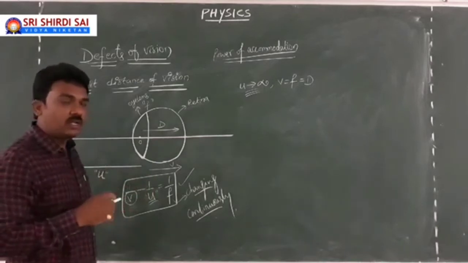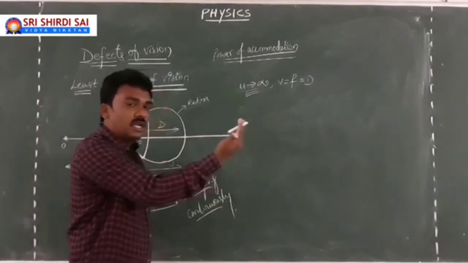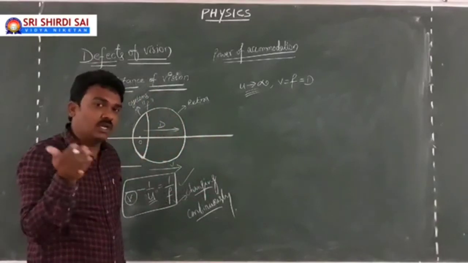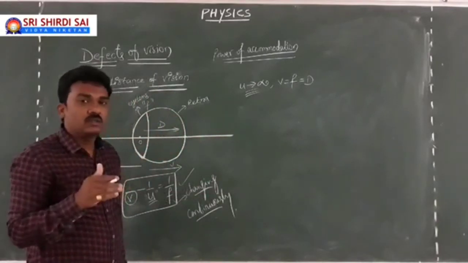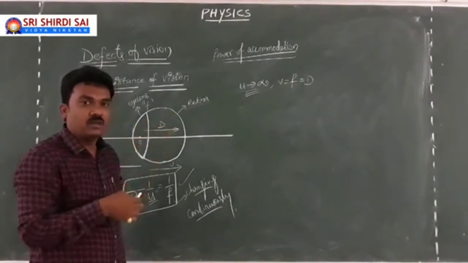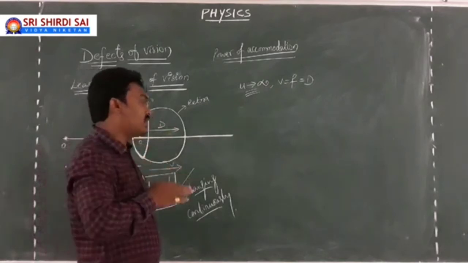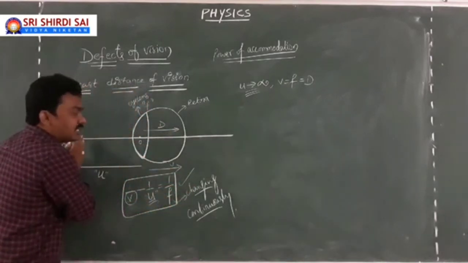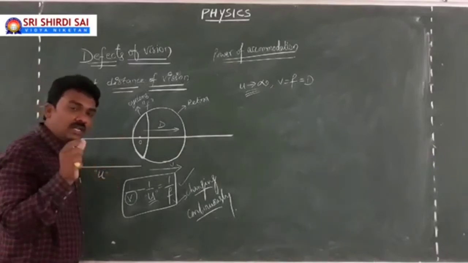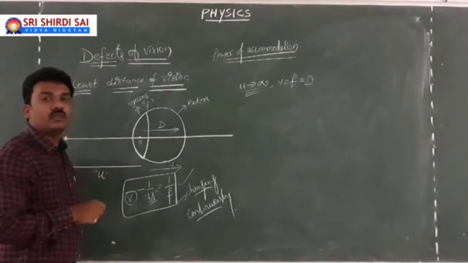But as I told you earlier, as the object comes close to your eye, the angle of vision gradually increases. You are still able to see the object, but only a portion of it. What will happen is that as the object comes close, your eye gets a strain.